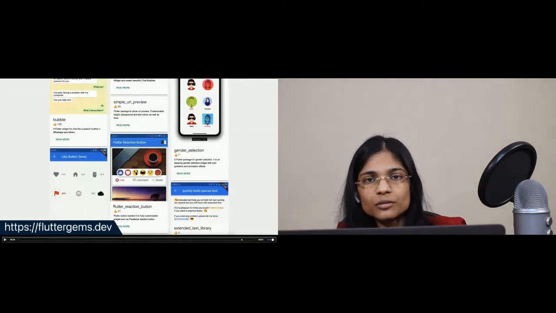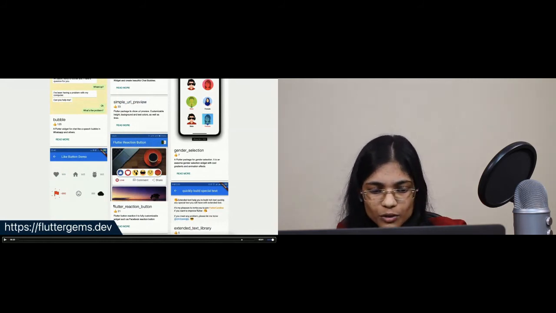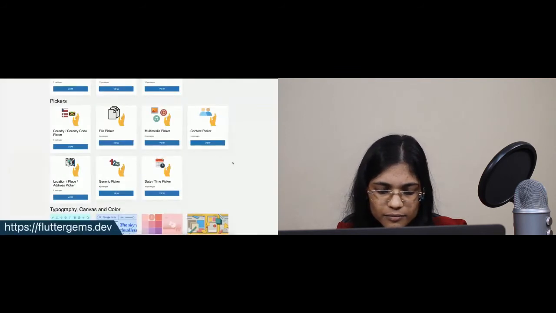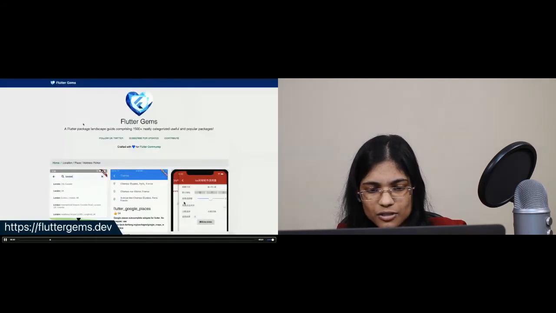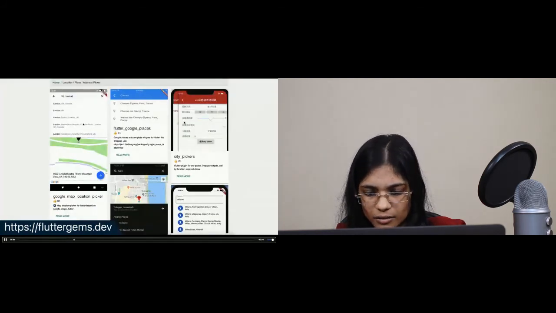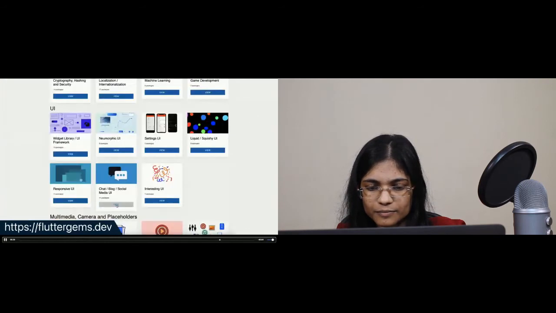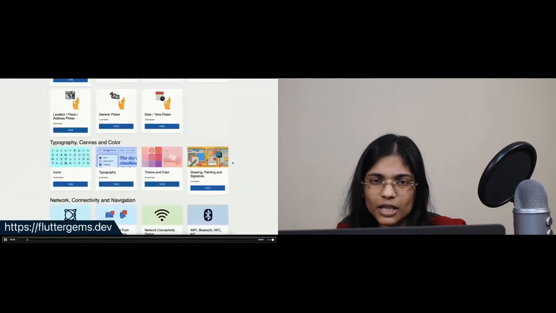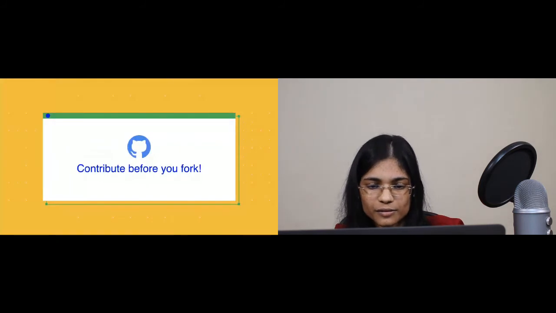And for social media reaction button, to capture the user's preferences, the Flutter reaction button package is the exact package that we are looking for. So the entire process becomes seamless when you use Flutter Gems.